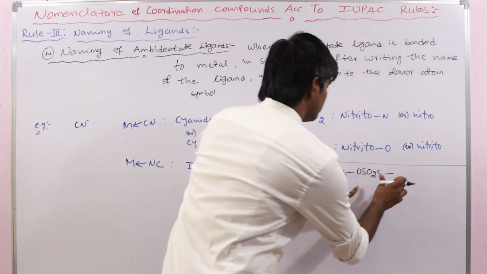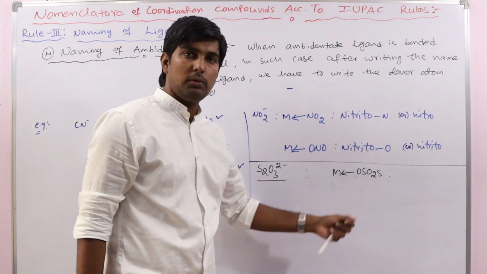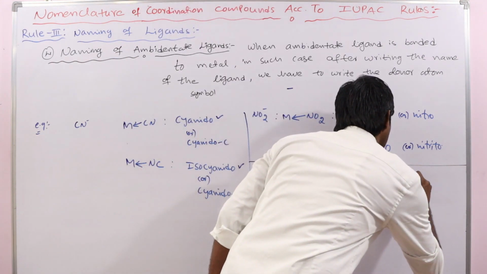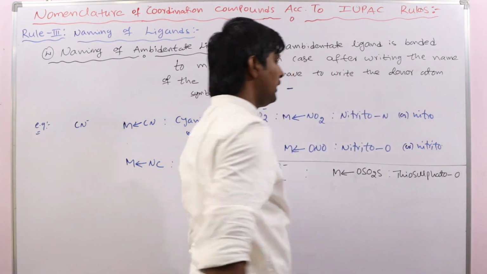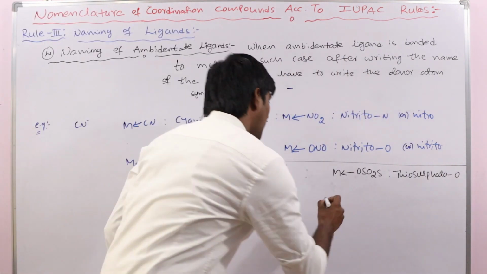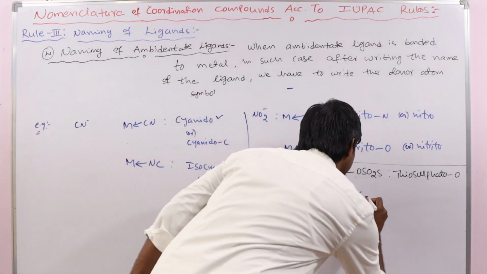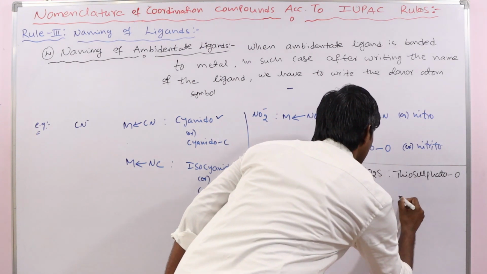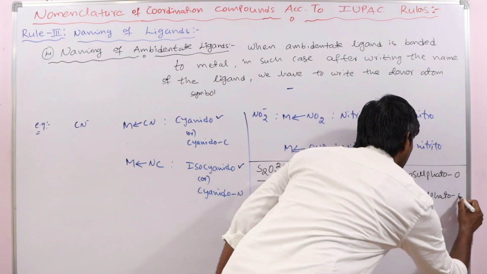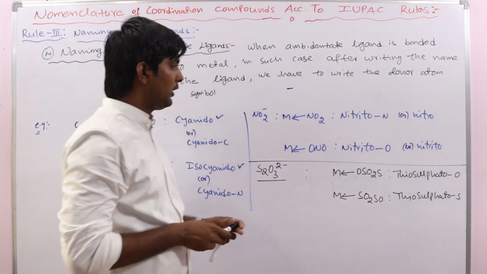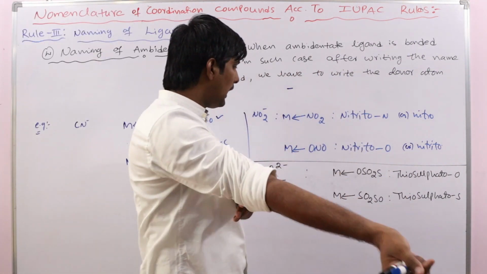See here, if the ligand is bonded to the metal through the oxygen atom, the name is thiosulfato O. Or this may be bonded to the metal through the sulfur atom also, in this case thiosulfato S. Same ligand, but the donor atom is different.